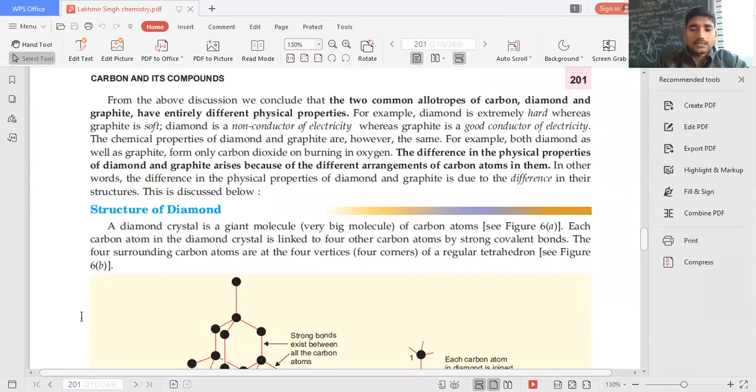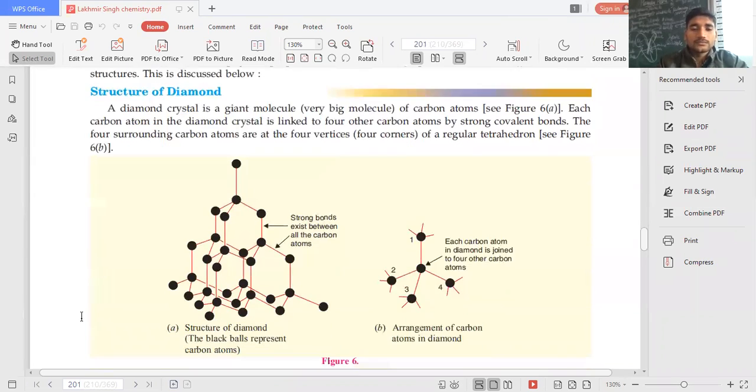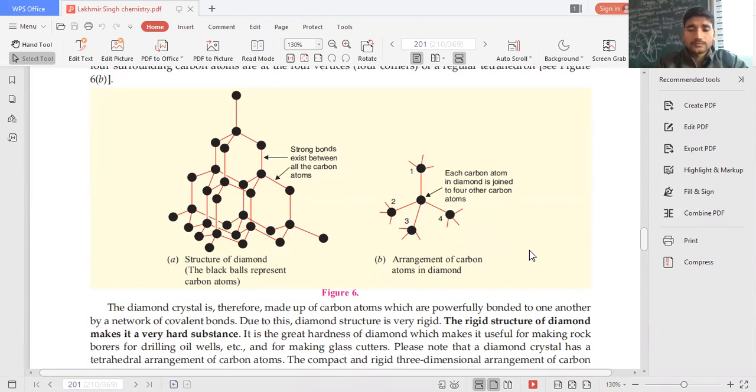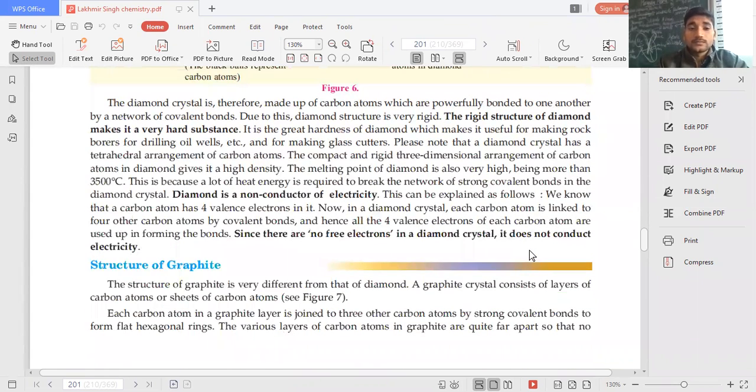You can see the structure of diamond now. See, it is a tetrahedral structure. You cannot draw the whole structure, but you can draw at least this much. Any problem? There is also a question of why diamond is so hard. The answer is that diamond is so hard and rigid because of the large number of covalent bonds.